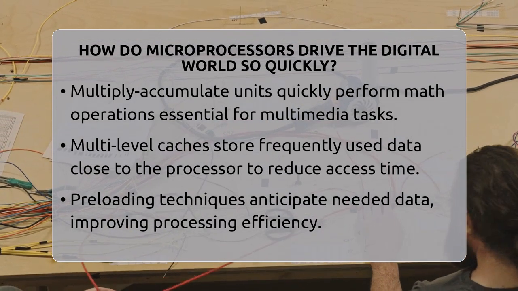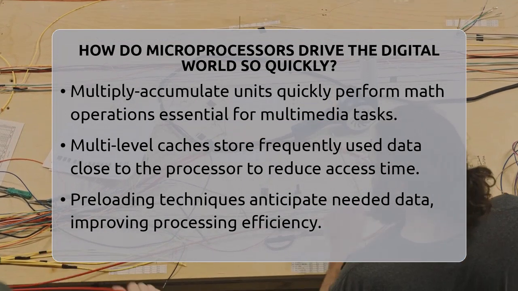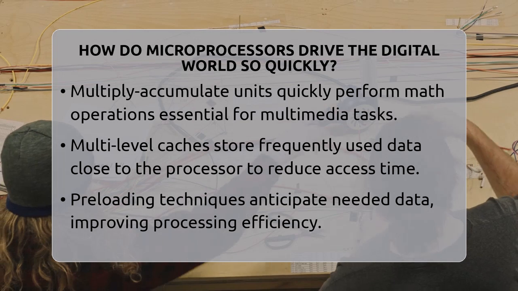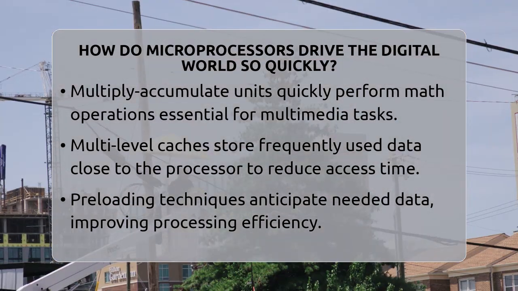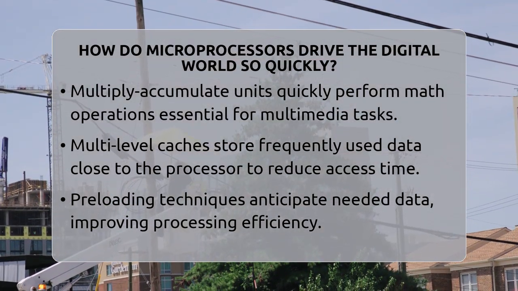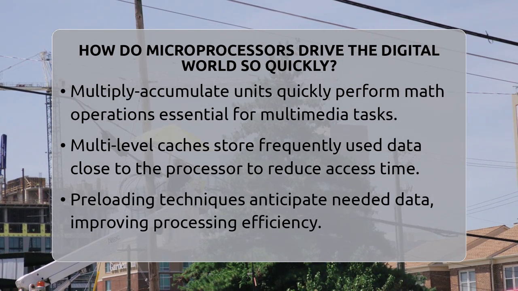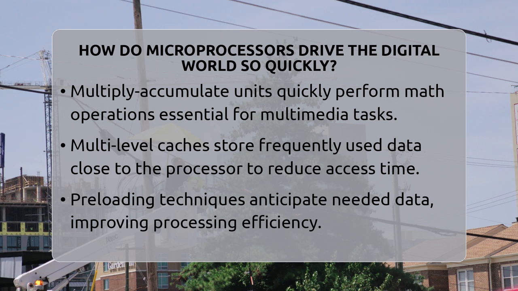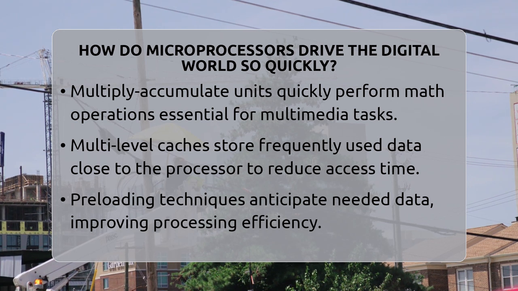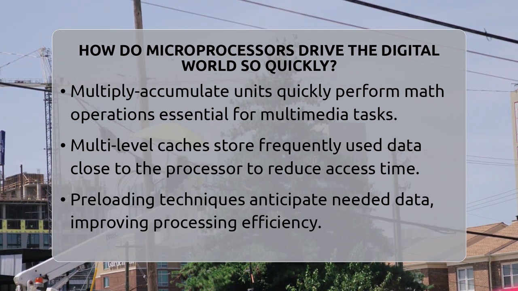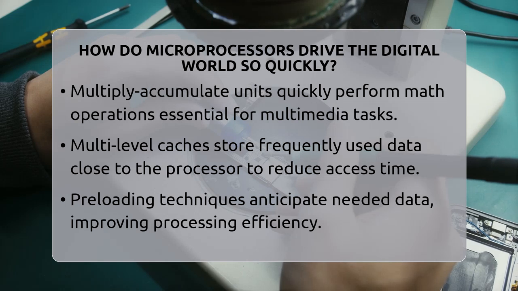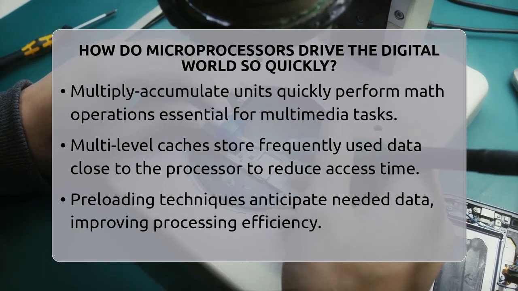Modern microprocessors also include multiply accumulate units. These are special hardware parts that can multiply two numbers and add the result to an accumulator in just one clock cycle. This is super useful for tasks like audio and image processing, where lots of math happens repeatedly. Many processors have two of these units, so they can do two multiply and accumulate operations at once, speeding up complex calculations.